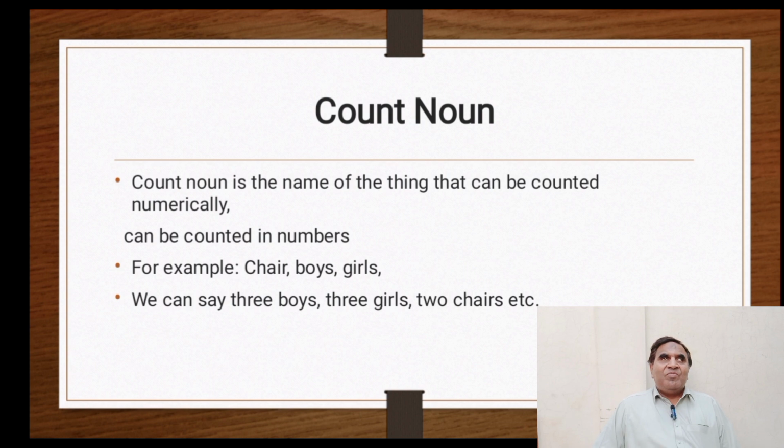Count noun. Count noun is the name of the thing that can be counted numerically, that can be counted in number, in 1, 2, 3. For example, chair, boys, girls. We can say three boys, we can say three girls, we can say two chairs, etc.